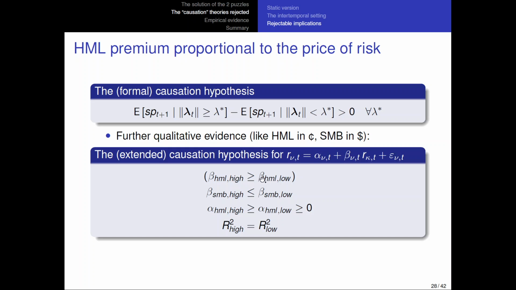So what this means is that, first of all, if you look at the beta in low price of risk states, the beta is going to be smaller. Imagine that you're regressing HML on S&P, so you're looking at this beta here. The beta is going to be smaller when both of them are not multiplied yet by these big numbers. So you have a small beta.